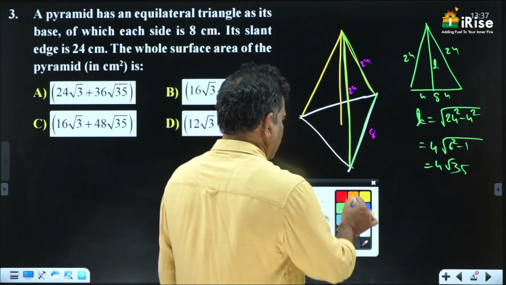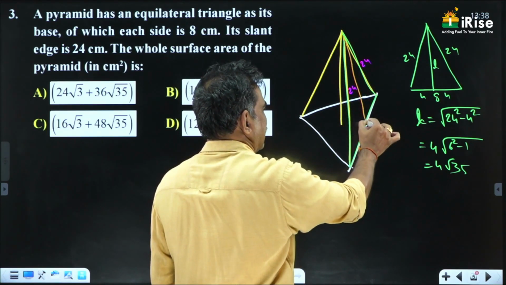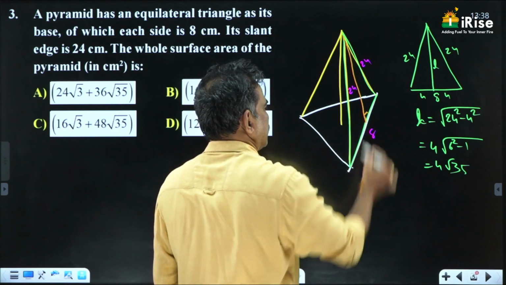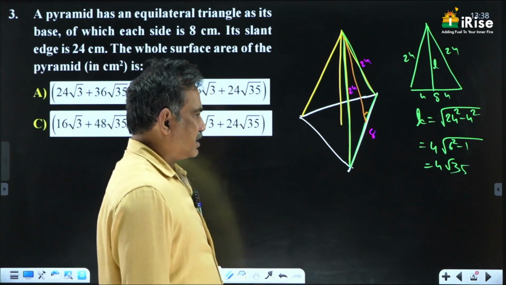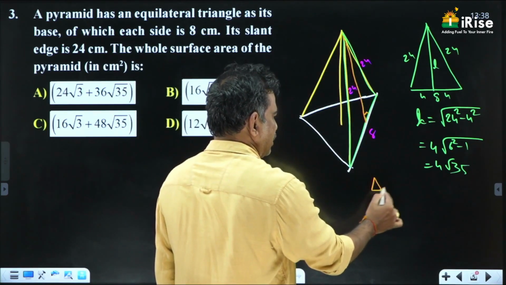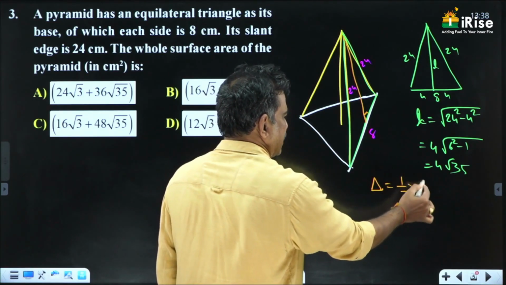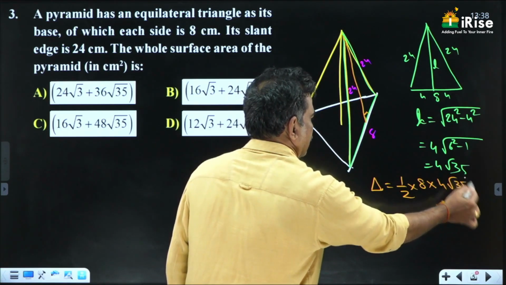If you join this, this is called the slant height. It is perpendicular. 4 root 35 is its height. Then what is the area of this triangle? Area of triangle is half into base 8 into slant height 4 root 35.